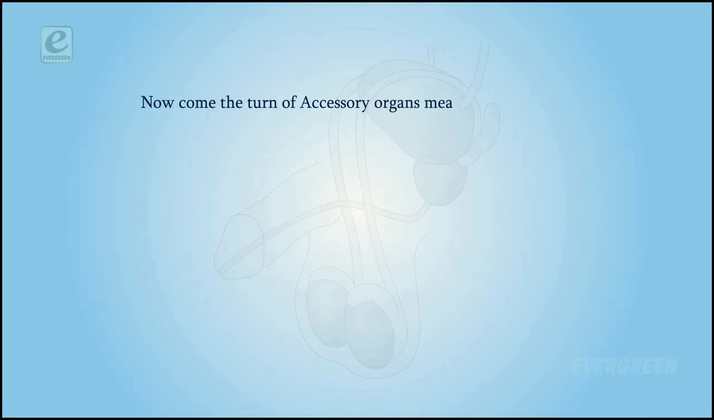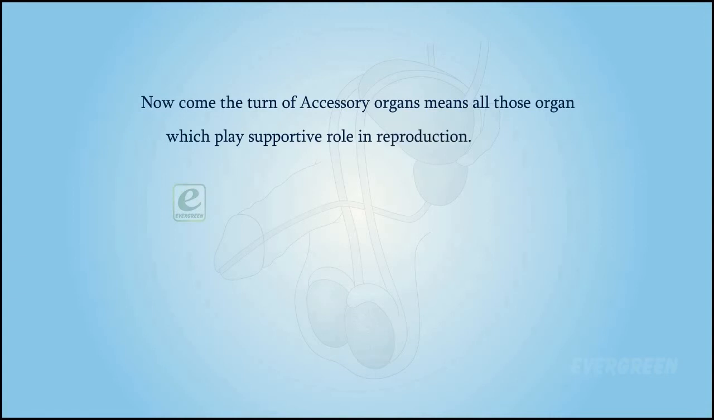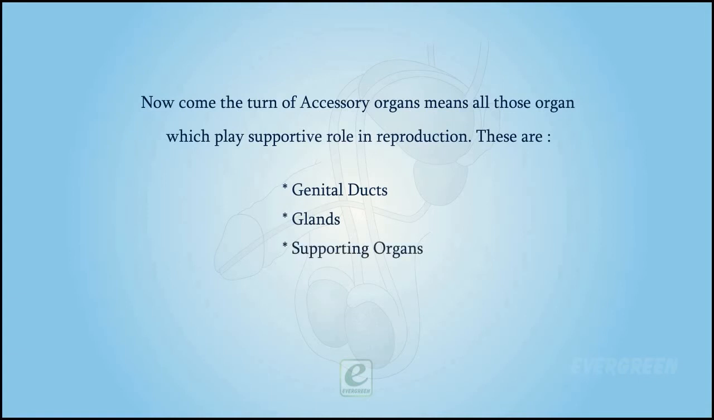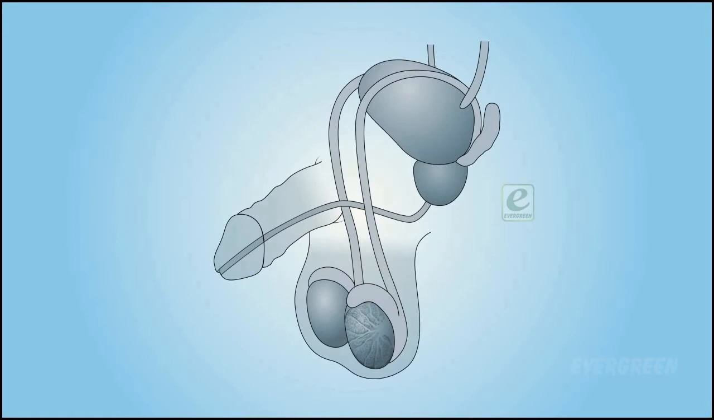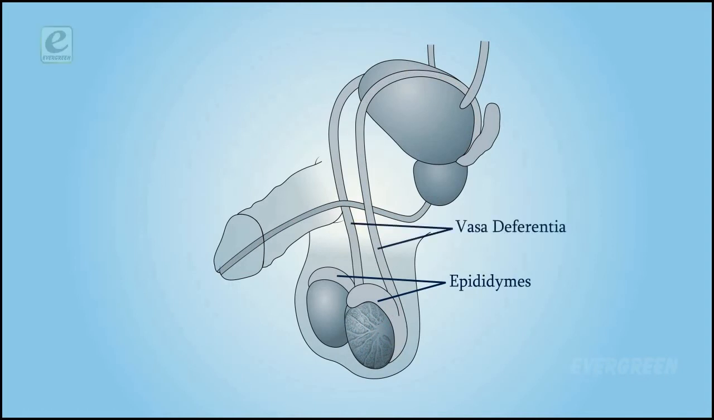Now comes the turn of accessory organs, meaning all those organs which play a supportive role in reproduction. These are genital ducts, glands, supporting organs. Genital ducts. These ducts carry the sperms produced in seminiferous tubules out of the body. The genital ducts include a pair of epididymides, a pair of vasa deferentia, a pair of ejaculatory ducts, and urethra.